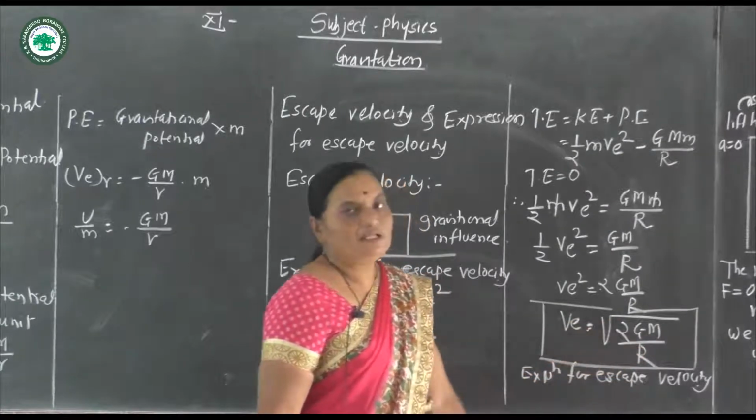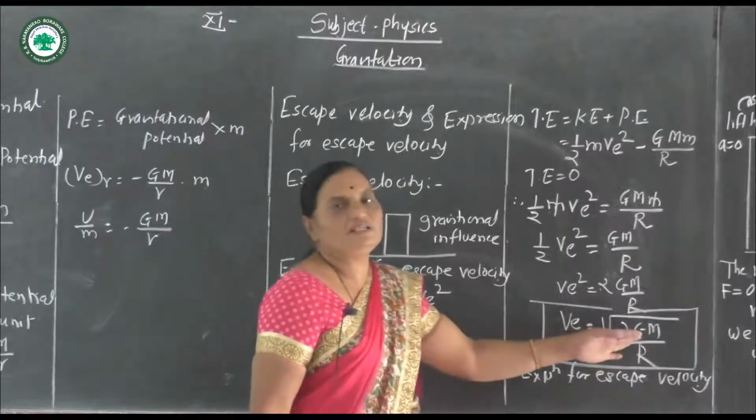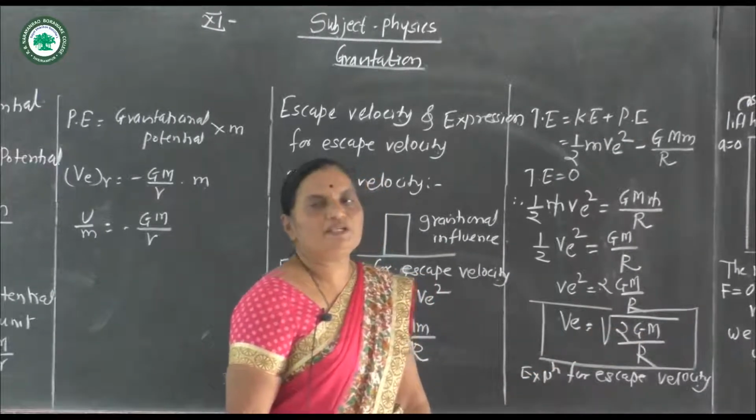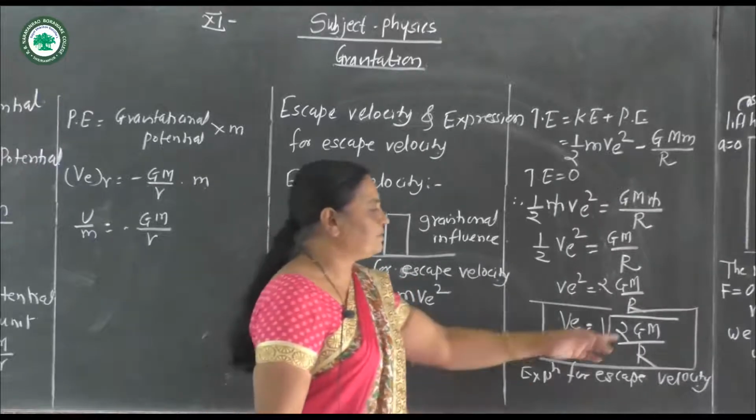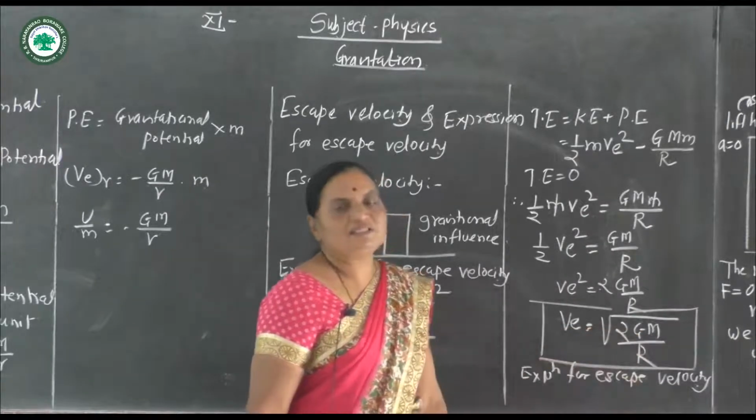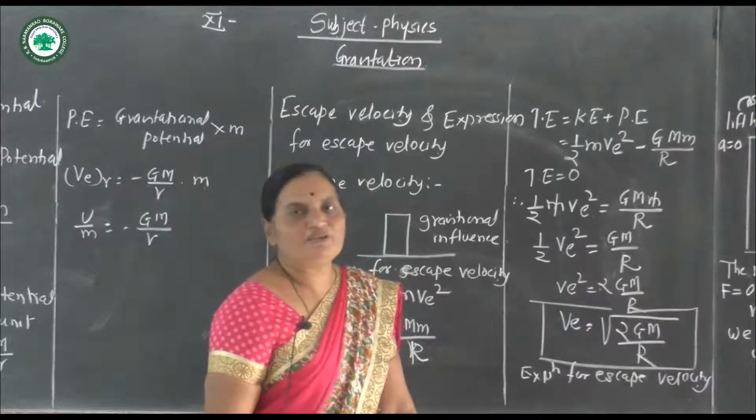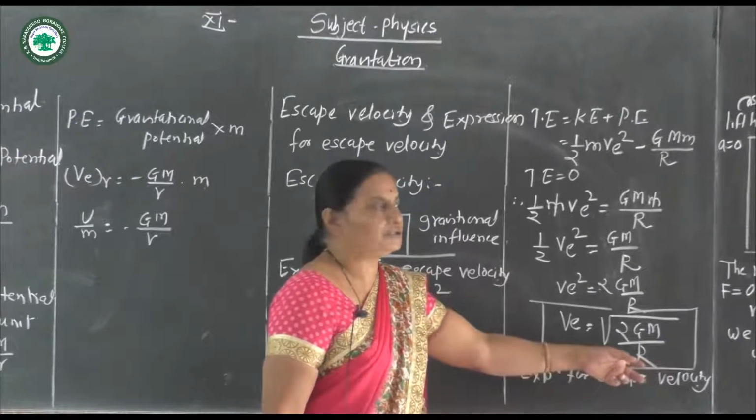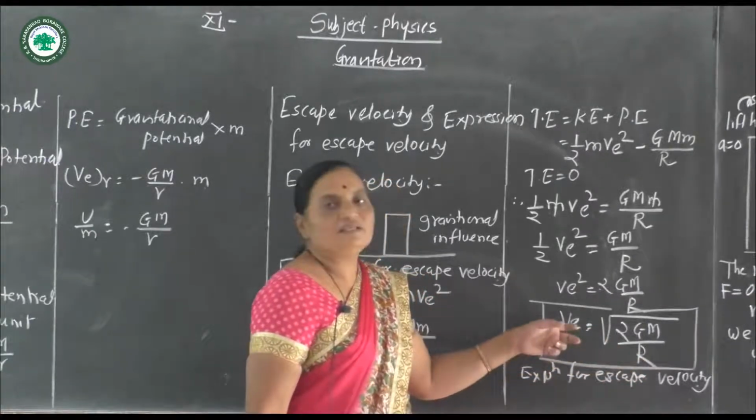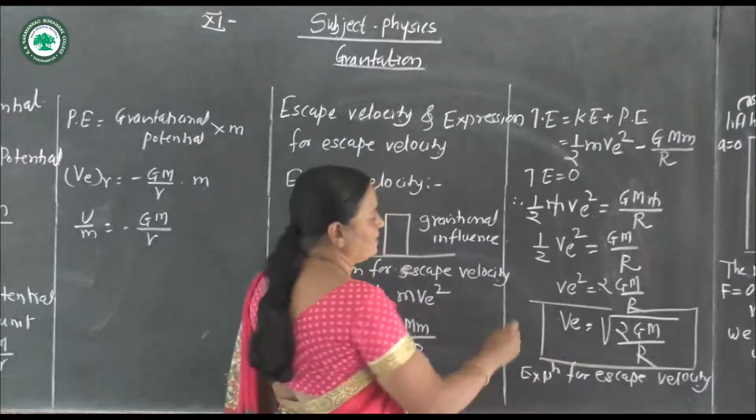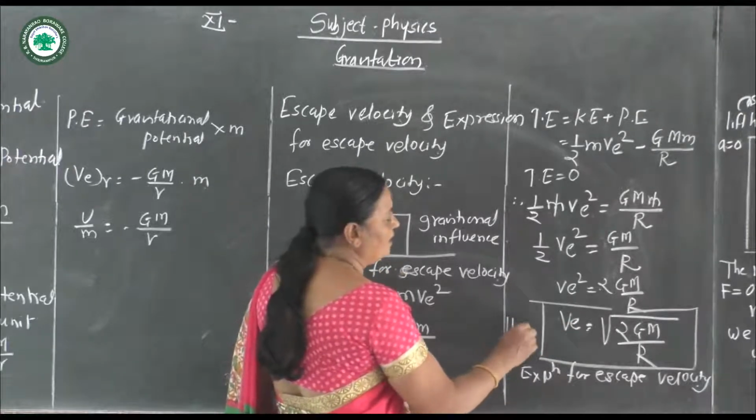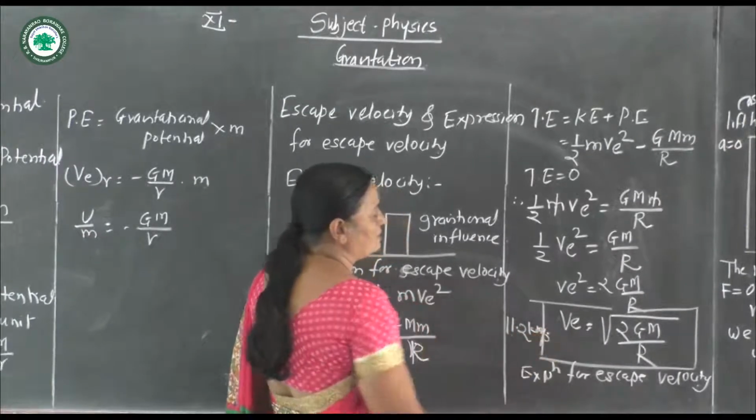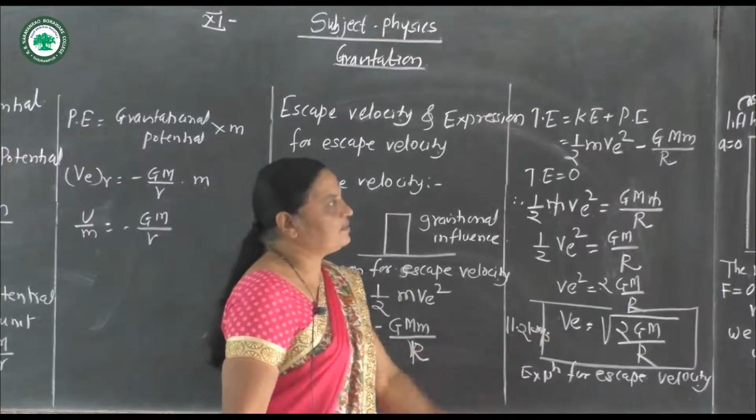If we substitute the value of G, which is 6.67 into 10 raised to minus 11 Newton meter squared per kg squared, in this equation, the mass of the Earth is 6 into 10 raised to 24 kg, and R is equal to 6400 kilometer, we find the escape velocity, and its value is nearly 11.2 kilometer per second. This is the escape velocity.